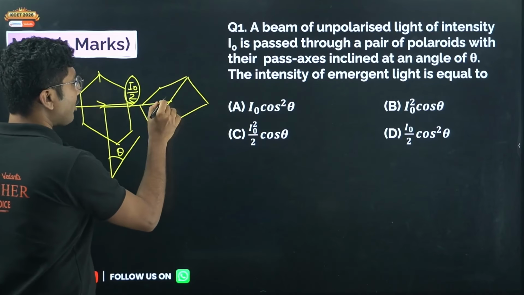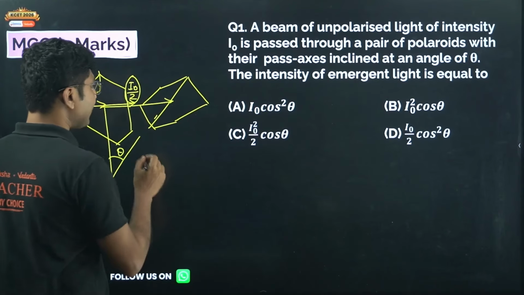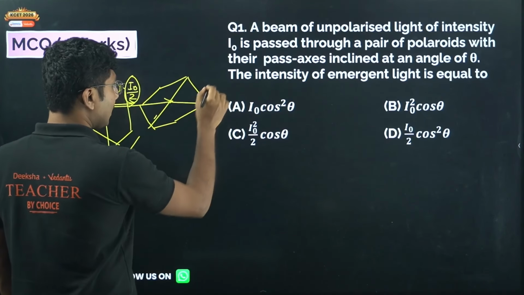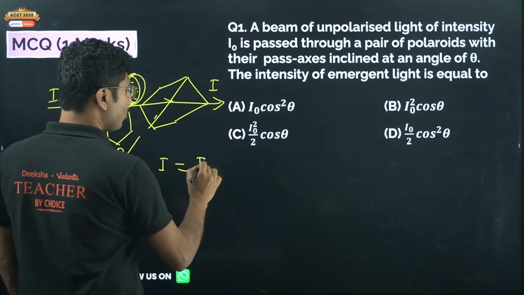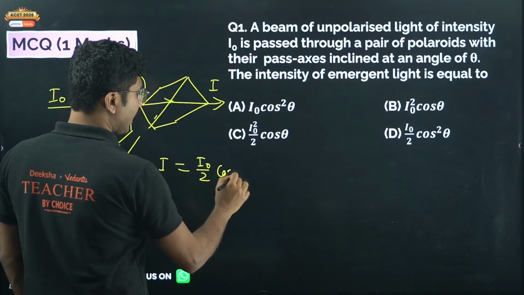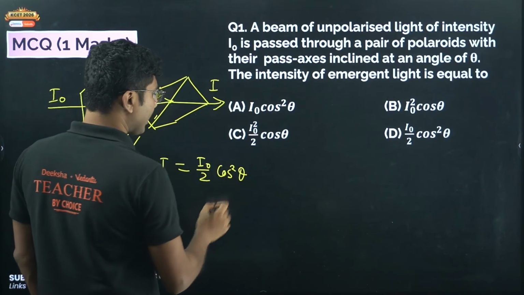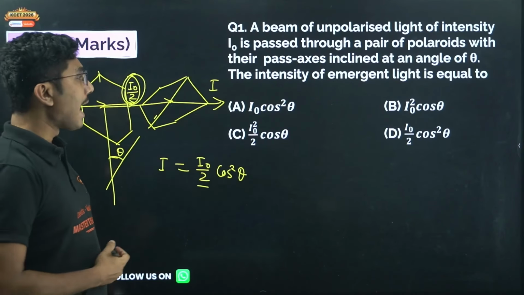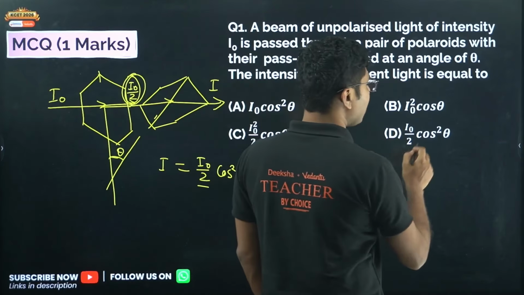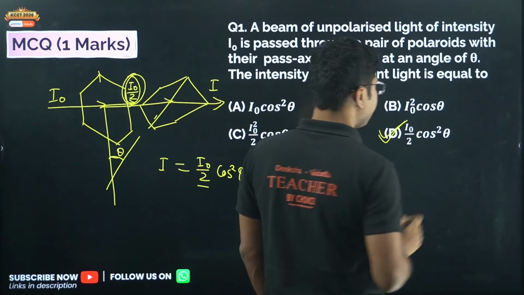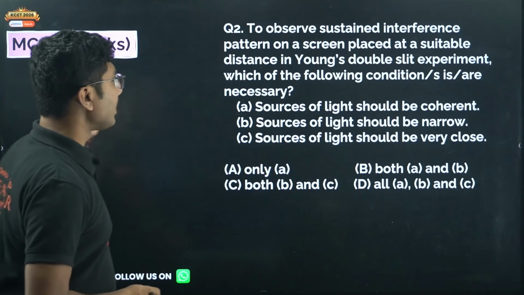Now when it is falling on the next polaroid, it is a polarized light, so we can use Malus law, which states that the output intensity, say I, will be given by the incident light, which is I0 by 2 over here, times cos square theta. What is theta? Theta is the angle between the pass axis. But here you have to take I0 by 2 as your reference point and not I0. So the correct answer will be I0 by 2 cos square theta. Option D is correct for this question. Very interesting, very important question. Now let's move on to the next question.